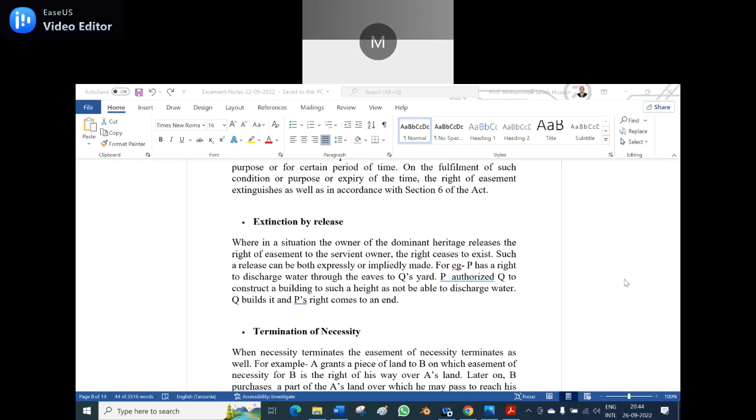Now the question comes. Suppose instead of having the slant to that side, we keep the slant this side, the water will not fall on Q's slant also. Even P can make the slant towards his own side, then the rainwater falls in his own land, number one. Number two, if the construction height is in such a way, then the rainwater will not fall in his own land. So that's why we can say extinction by release. One can be released by extinction. So that was the actual cause.